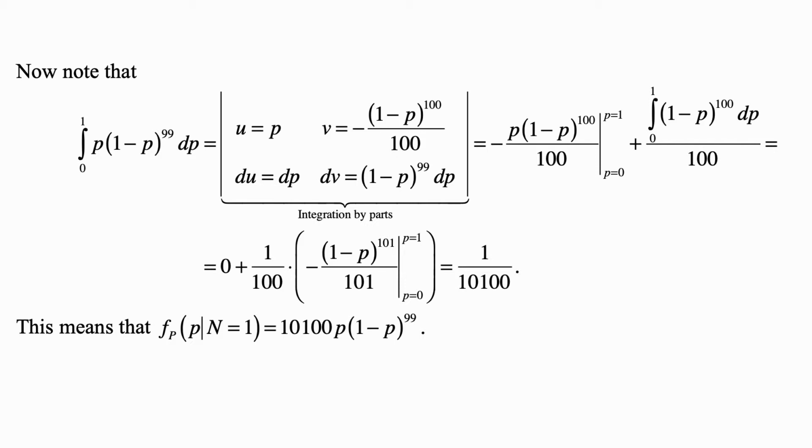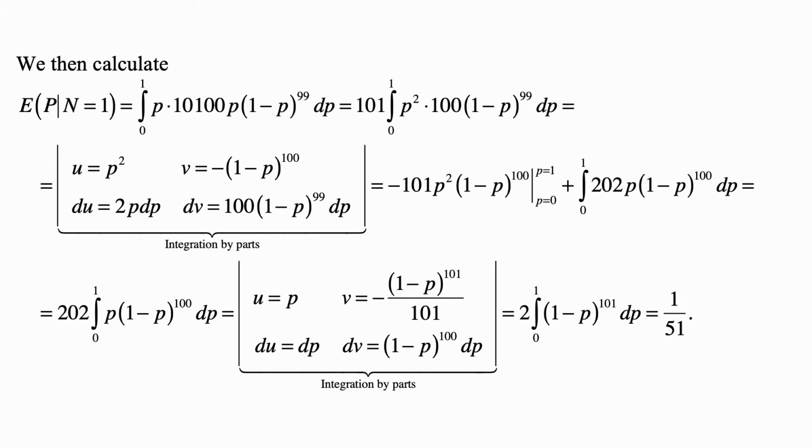And this means that f sub p of p, given that n is equal to 1, is equal to 10,100 times p times 1 minus p to the 99. And now we calculate the expected value of p given that n is equal to 1, which is what we want to find. And it's the integral from 0 to 1 of p times 10,100 p times 1 minus p to the 99 dp.